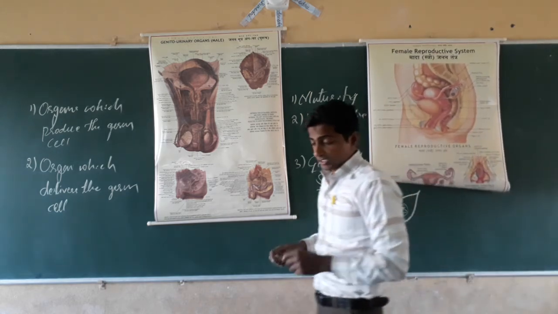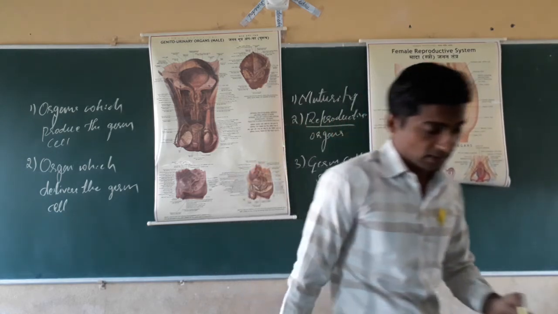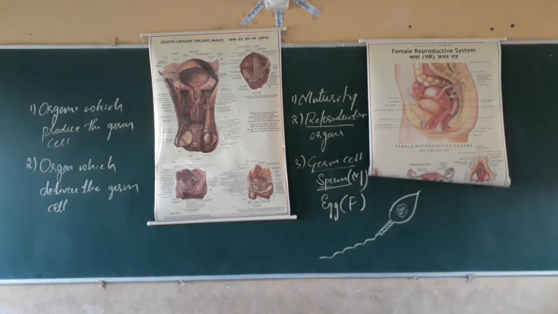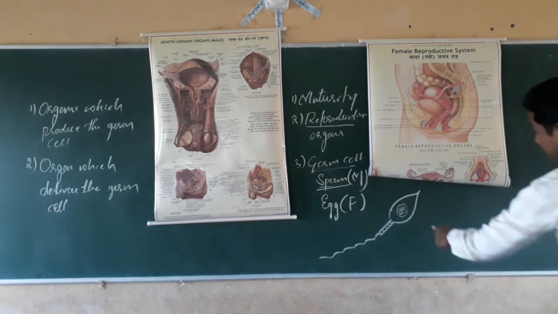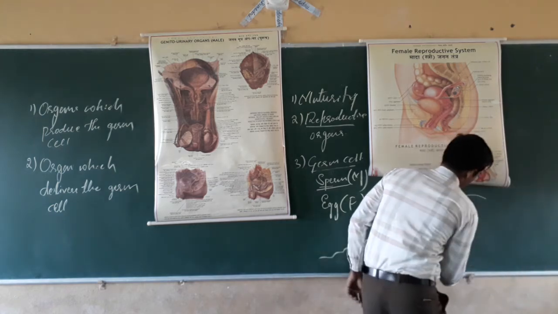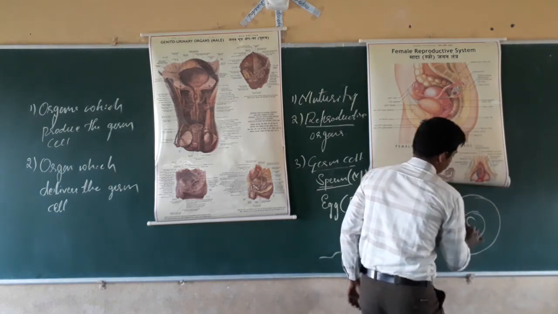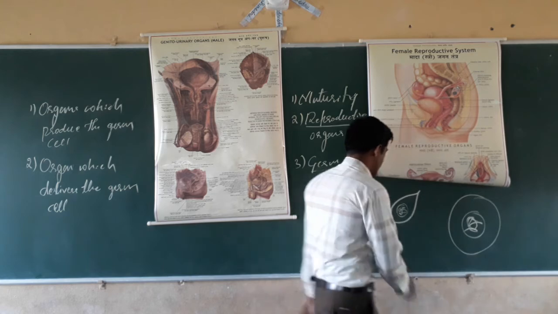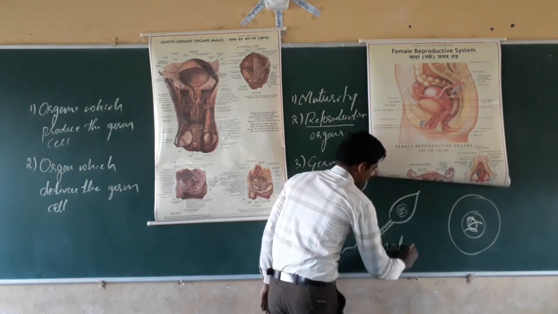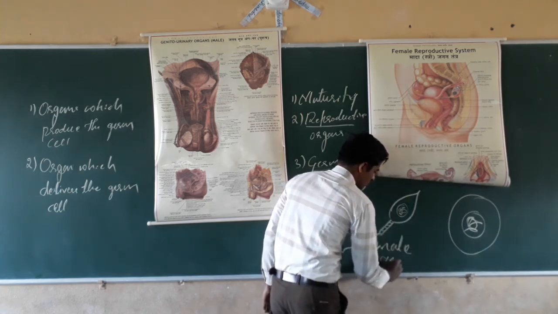In the concept of fertilization, we will study how the fusion of the male sex cell with the female sex cell, that is called the egg, takes place. That is a female sex cell, and that is a male sex cell, or male germ cell.